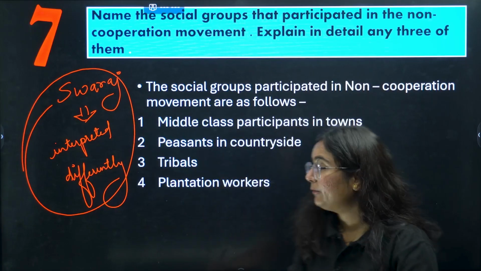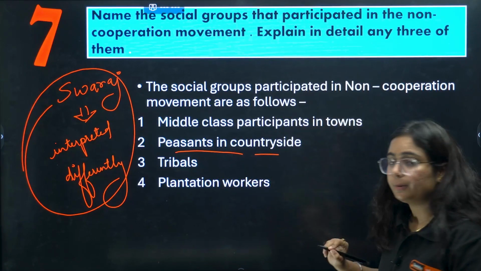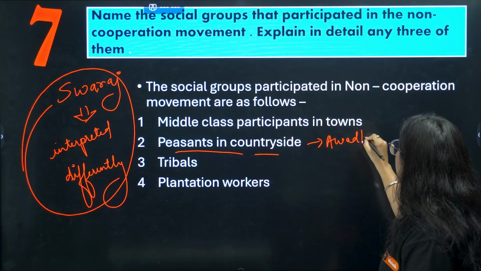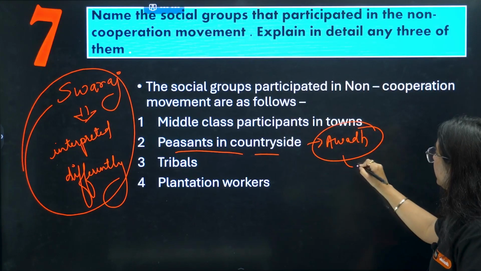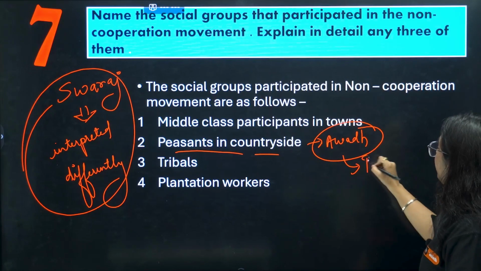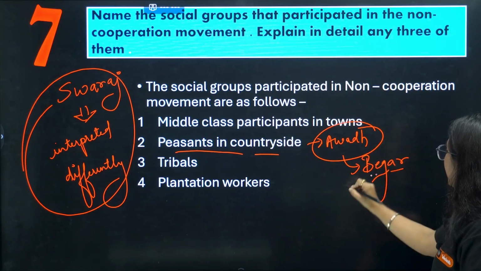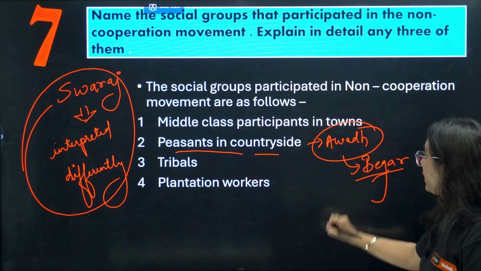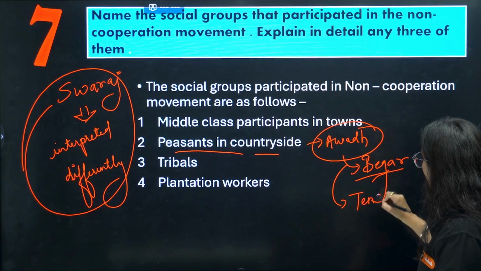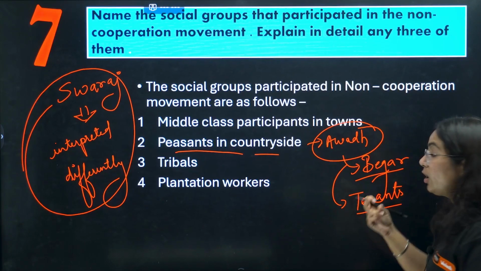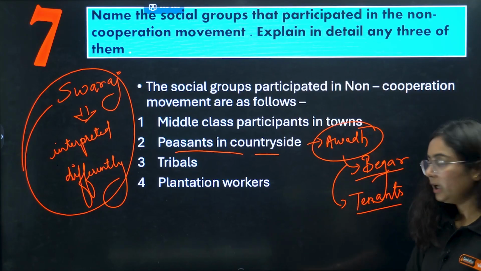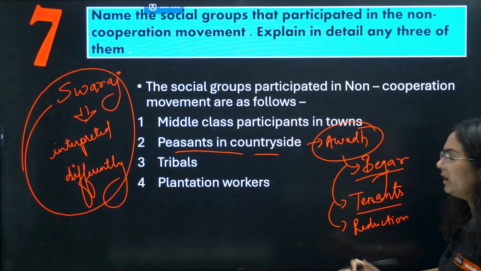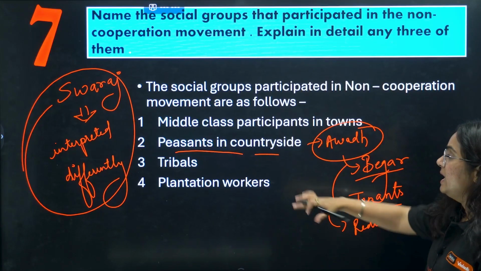Because for none of them was Swaraj the same. If we talk about peasants in the countryside, what did they want? Here we are particularly talking about the region of Awadh. They wanted to free themselves from the system of begar. What is begar? That they were working without any payment. The tenants who were given the lands wanted security of land. They wanted reduction in revenue. So this was Swaraj for them, not independence. Getting my point?